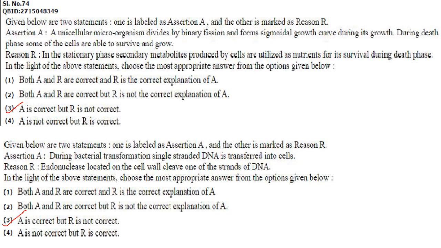Then next one. During bacterial transformation, single-stranded DNA is transferred into cells. Endonuclease located on the cell wall cleave one of the strands of DNA. So here, during bacterial transformation, single-stranded DNA is transferred into cell. That is correct. Endonuclease is located on the cell wall? It is located on the cell membrane, not on the cell wall. So A is correct, but R is not correct.